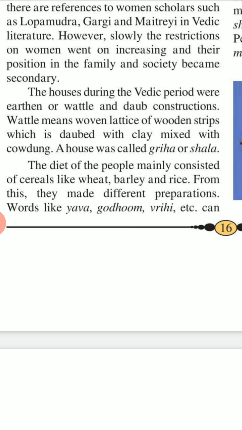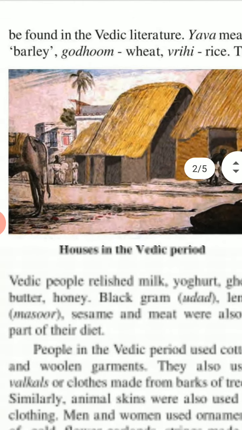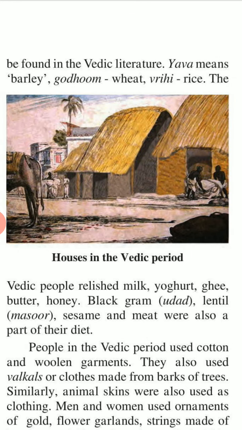The diet of the people mainly consisted of cereals like wheat, barley, and rice. From this, they made different preparations. Words like yava, godhuma, and vrihi can be found in Vedic literature. Yava means barley, godhuma means wheat, and vrihi means rice.